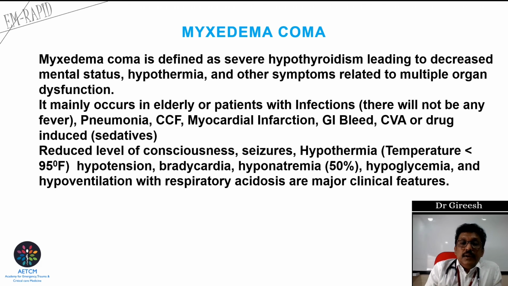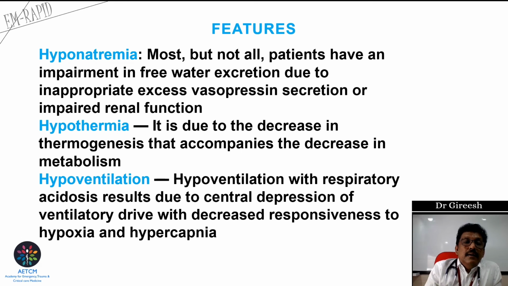Patient can also have low GCS, seizures, hypothermia, hypotension, bradycardia, hyponatremia, hypoglycemia, hypoventilation, respiratory acidosis are the major clinical features in this type of patients. Clinical features we already discussed. Hyponatremia is one of the most common lab investigations we see in this type of patients. But in many patients, it is due to the fluid retention in the body. But some patients can have real hyponatremia also, that should be corrected.